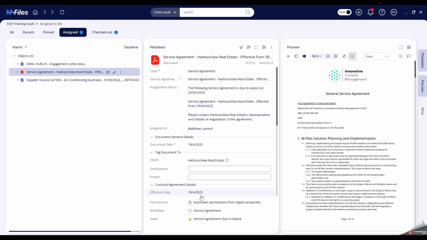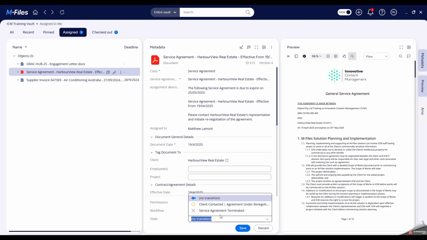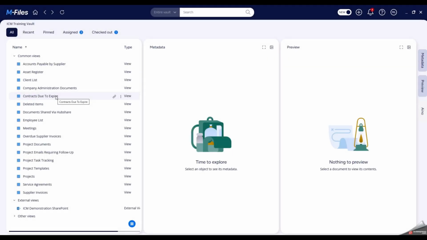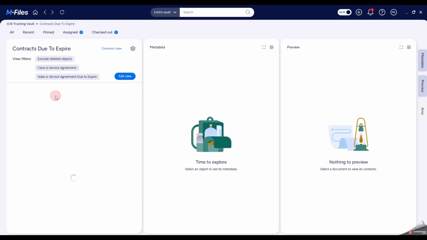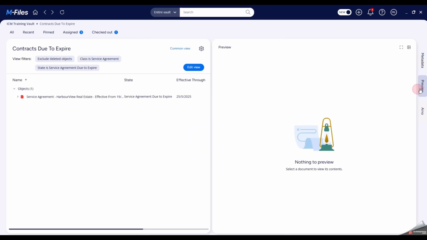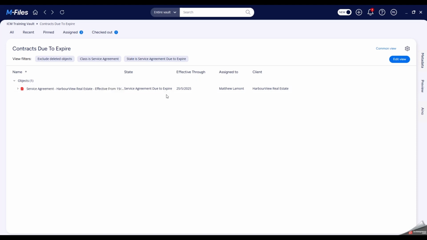Those users are able to move the document forward in the workflow to either service agreement terminated or client contacted to renegotiate the agreement. Using an M-Files dynamic view, we can set up filter-based shortcuts to specific information, such as our contracts that are due to expire. Here, we can see at a glance clearly which contracts are due to expire, their expiry date, and who the document is currently assigned to for attention.